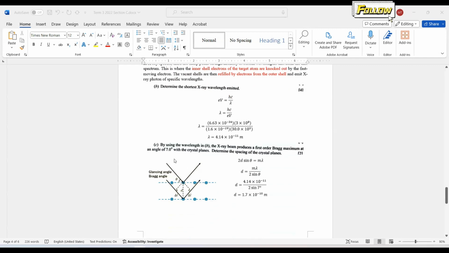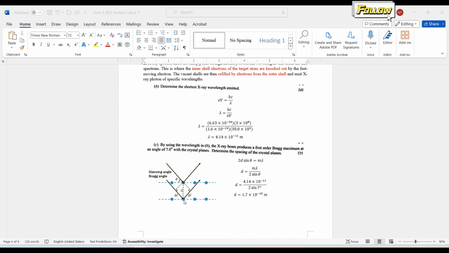Next question: by using the wavelength in part B, an X-ray beam produces a first order Bragg maximum at an angle of 7 degrees with the crystal planes. Determine the spacing of the crystal planes. You need to recall the concept. This is the diagram that we have. It can be related to constructive interference, where the path difference equals m lambda, if we want the first order maximum.